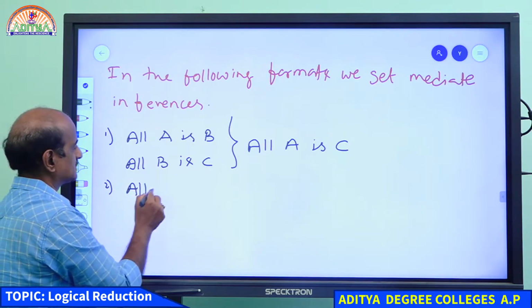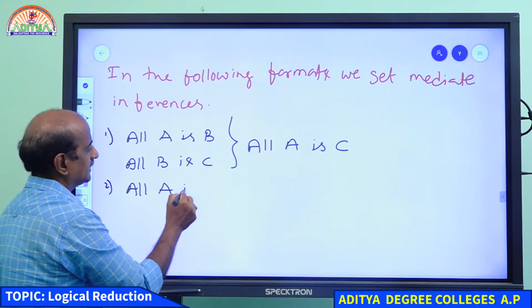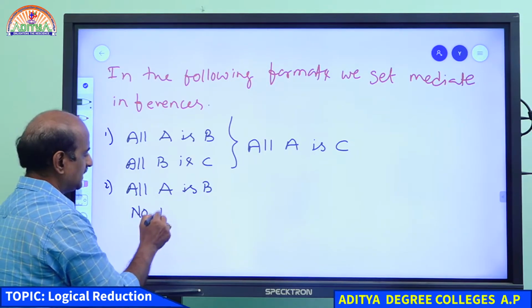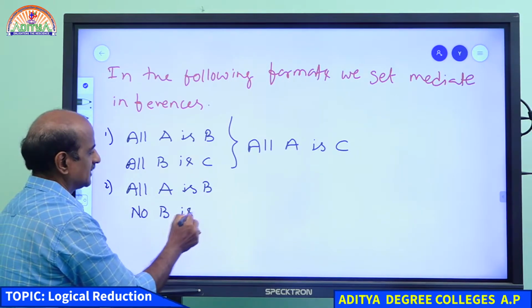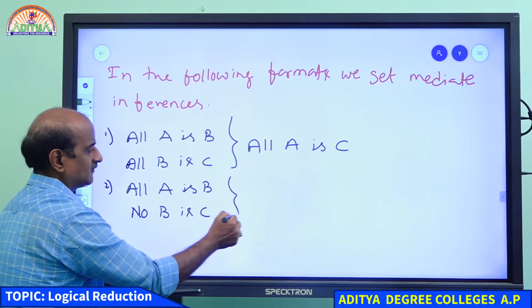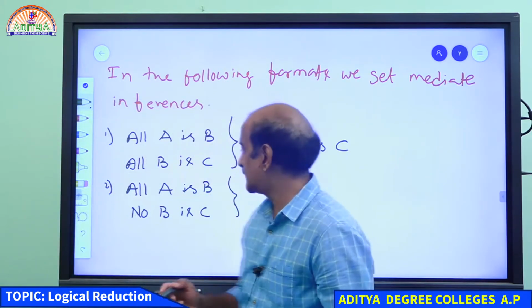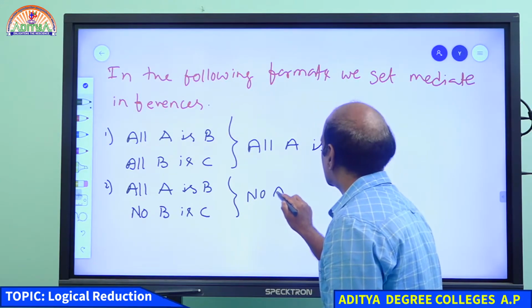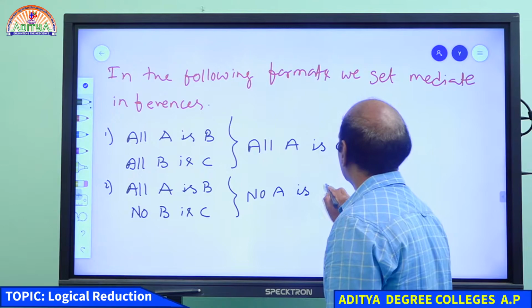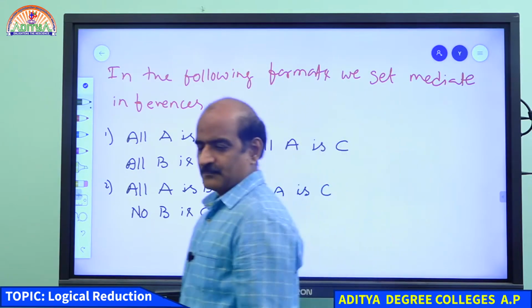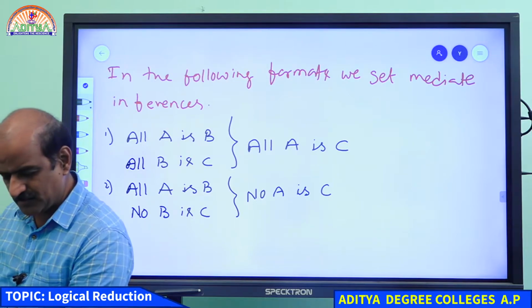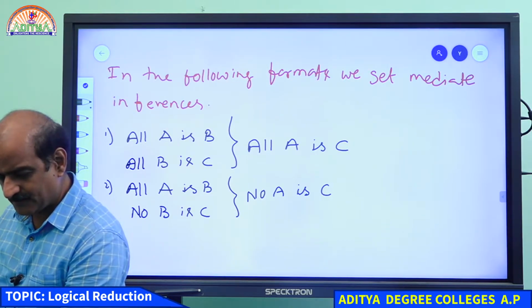All A is B, no B is C. When you have this kind of statement, the conclusion we get is no A is C.